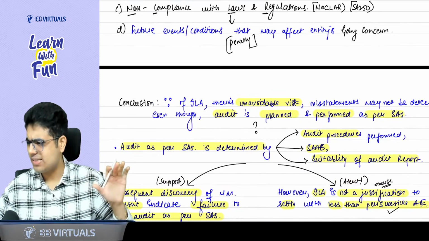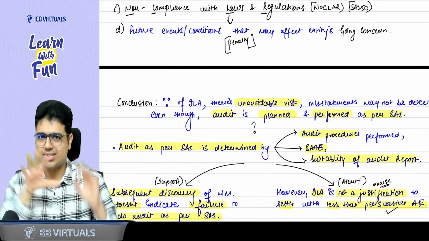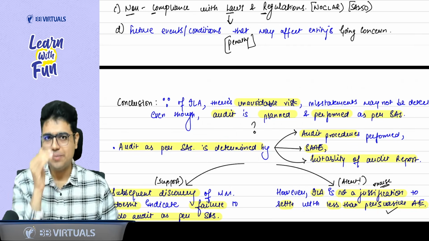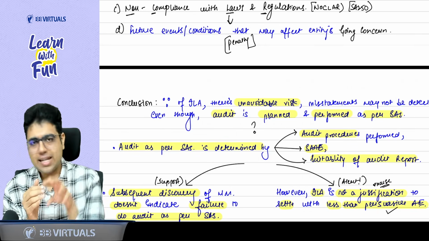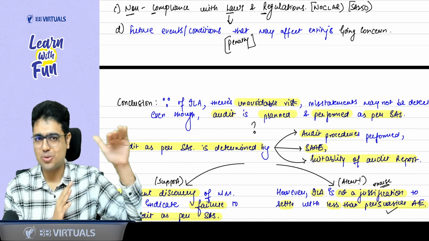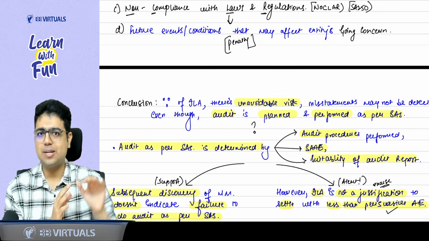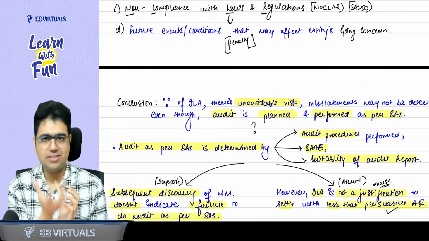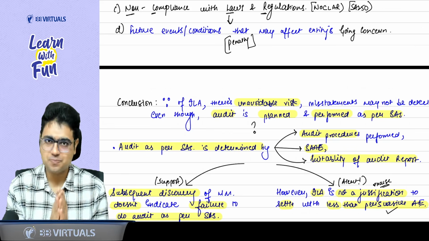So just to summarize it, no need to learn it properly. Just understand it. Just understand the fact that as an auditor, inherent limitations are there. But at the same time, you should make sure that you are doing the audit as per SAs. That means the audit procedure, audit evidence and report. These three things should be as per SA. You should have proper persuasive evidence, sufficient and appropriate evidence.